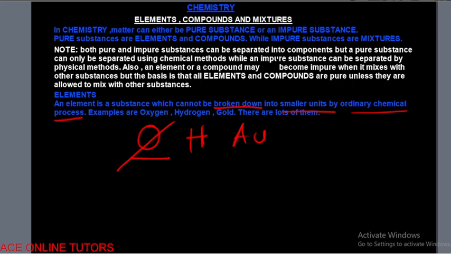So if you break down oxygen, what you are going to have inside oxygen is also something that is making up hydrogen, and it is also something that is making up gold. It is something that makes up all the other elements that we have in the periodic table. But once you break them down, you can't have a unique identity anymore.